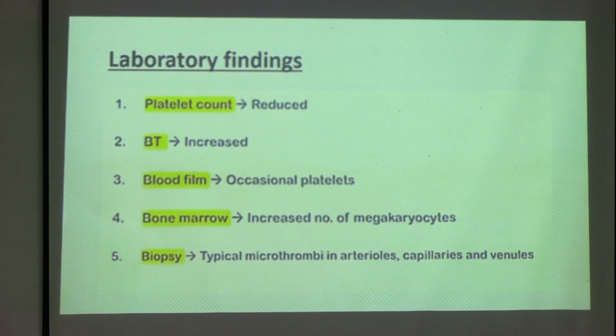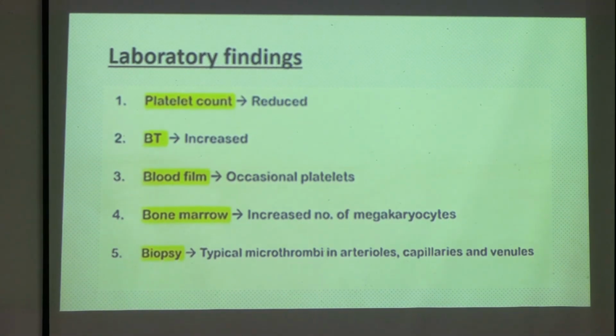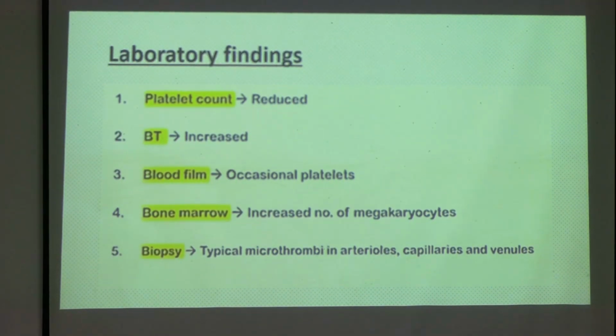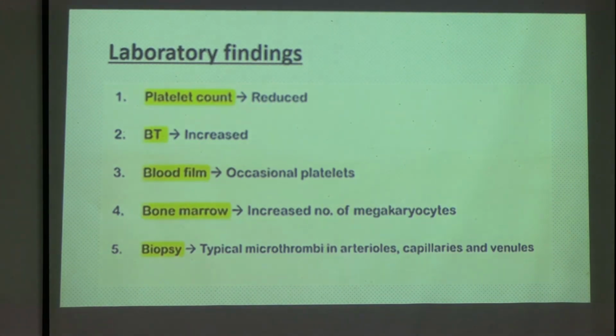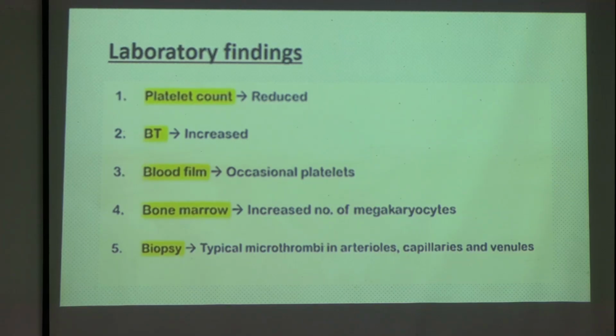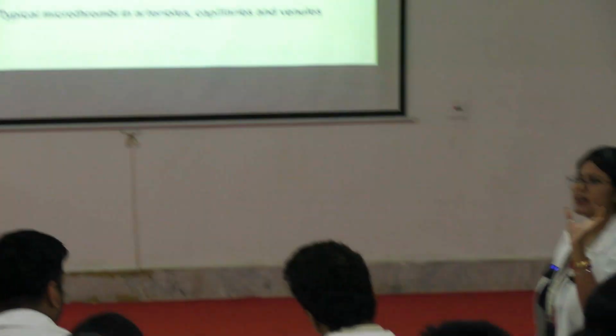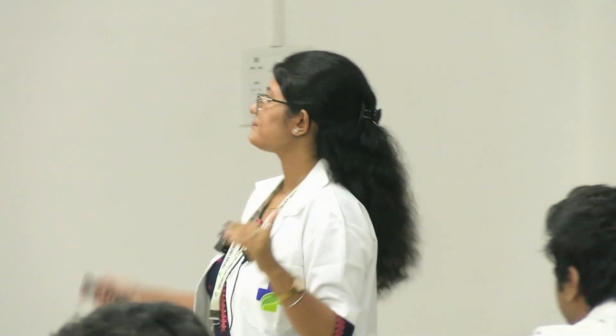Okay, so the lab finding here, the platelet count: platelets are getting utilized because they are forming thrombus unnecessarily without injury. So platelets will be getting exhausted, right? So the platelet count in the patient will be low. Don't mug it up, please try to understand so that you can remember all, because so many diseases are there. You have to write the lab findings in this format only if you want to get good marks. Because if ITP also comes as a long question, you have to write the introduction, then the types of ITP, acute and chronic, the individual pathogenesis, the clinical features, and the lab findings. Till that much you have to write in a long question if you want to score good marks.